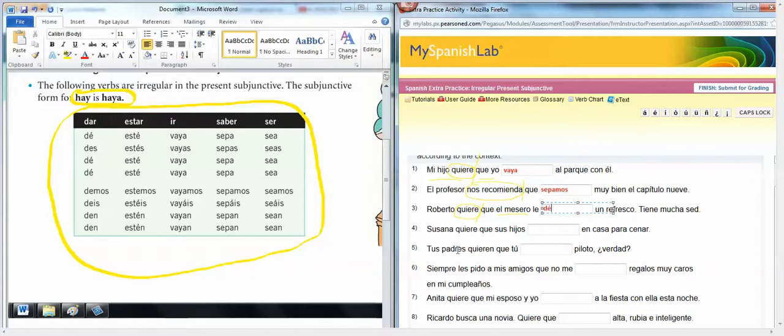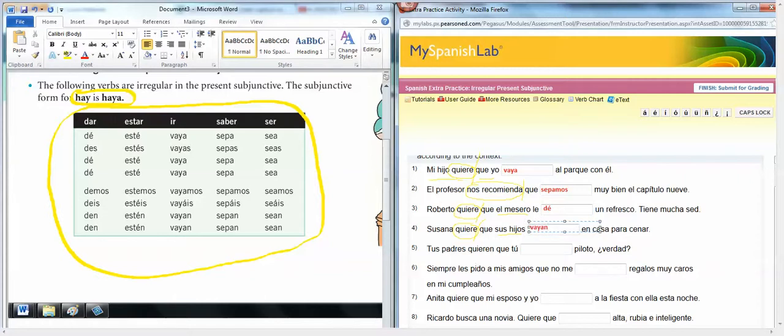Okay. Susana quiere que sus hijos blank en casa para cenar. They go home to eat. So we've got influence again in our main clause. So we're going to conjugate for sus hijos. It's going to be ir, and it's irregular, so ir for sus hijos would be vayan.